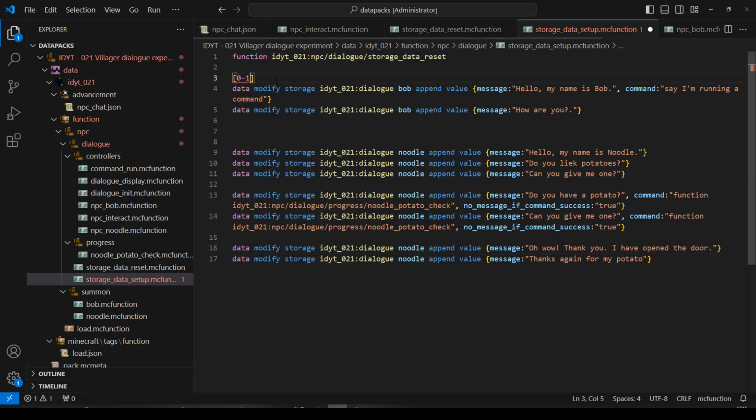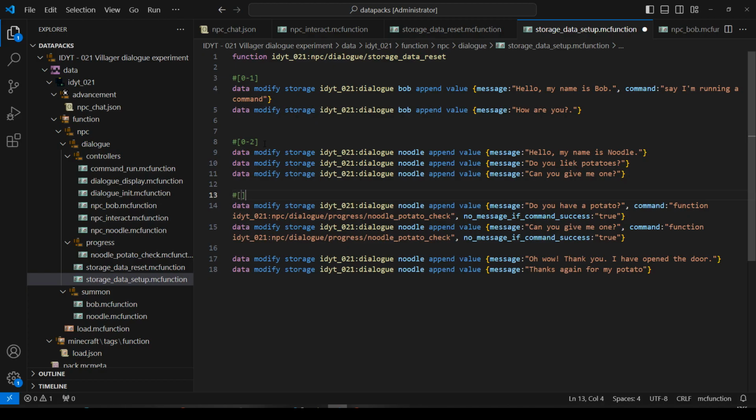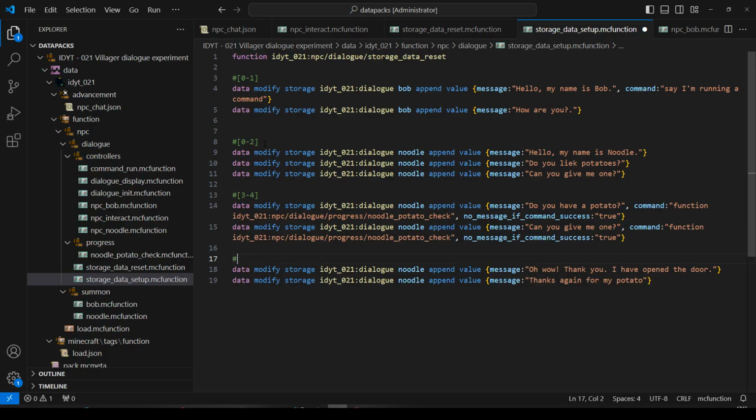Now something, I think what I'm going to do is I'm going to put up here, this is from 0 to 1. So we have entry, we better make that a comment. We have 0 and 1 entries in the array. Let's do another one here as well. This is going to be 0 to 2. These ones would be 3 to 4. And these ones would be 5 to 6. So starting at 0, 0, 1, 2, 3, 4, 5, 6. Just a bit helpful because we'll be using those numbers later.